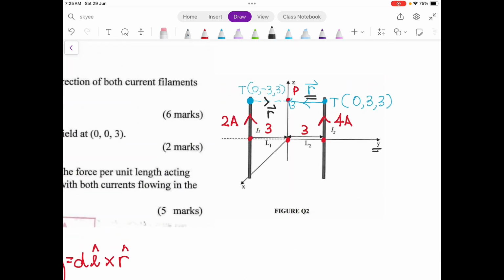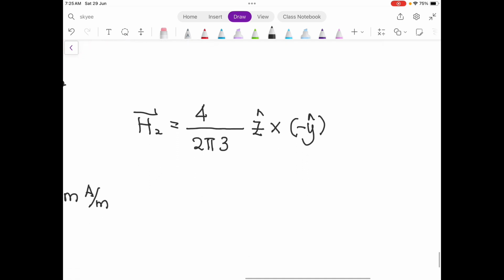You look at r, this one is the same direction as the r for the I2, and the arrow is pointing to the negative Y direction. So you can calculate the answer. Z cross negative Y, you get positive X.